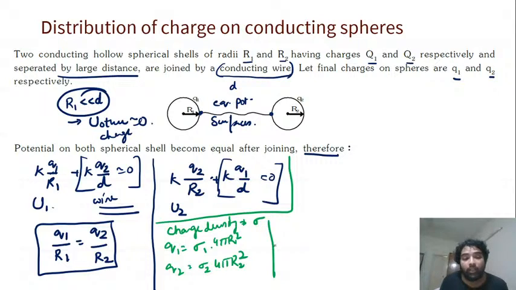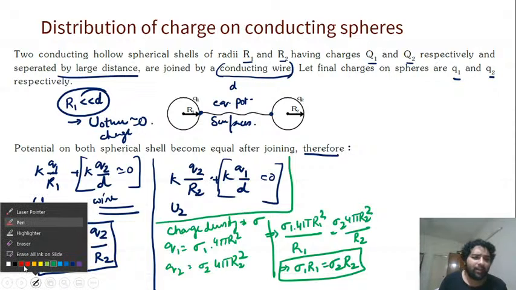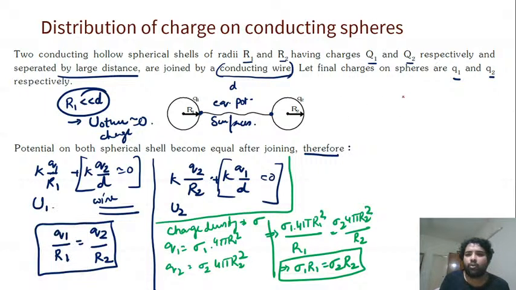तो इन दोनों को इक्वेट कर दिया, सेम इक्वेशन यहाँ पे डाल दिए, तो you will get sigma 1 into 4 pi r1 square by r1 is equal to sigma 2 into 4 pi r2 square by r2. तो इससे सीधा क्या आ जाएगा रिलेशन? Sigma 1 r1 is equal to sigma 2 r2. लो, एक और रिलेशन भी आ गया. So using both of these, we'll just write a little inference. What is the inference we got?